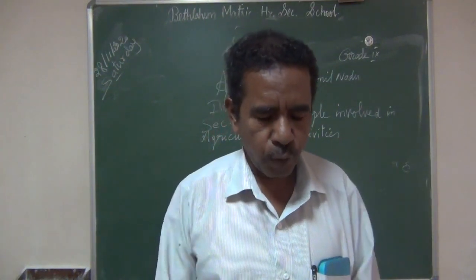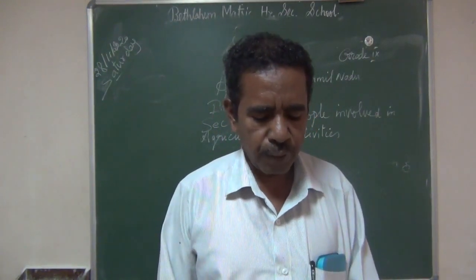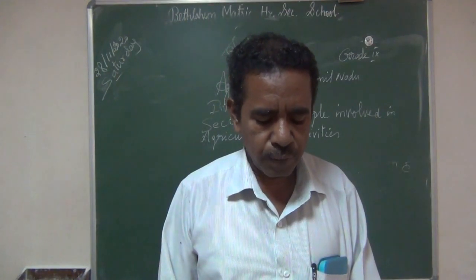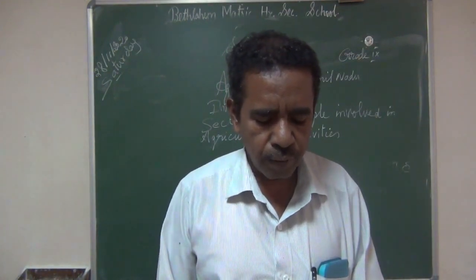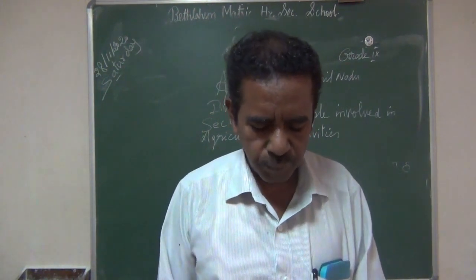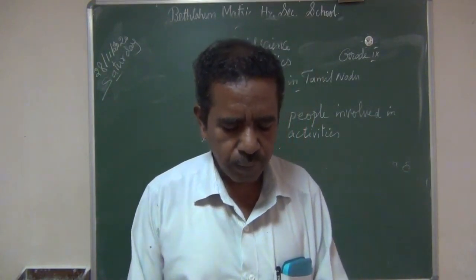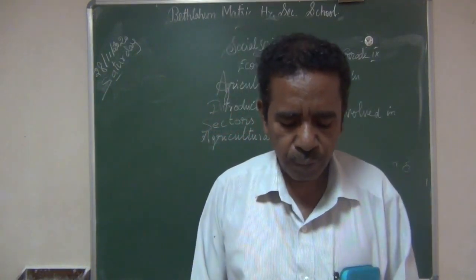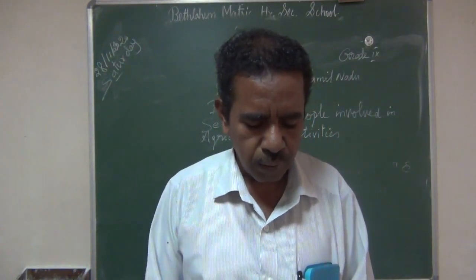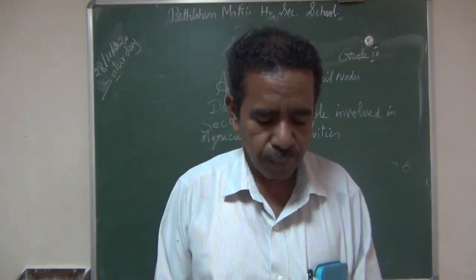Then match the following. First one, non-food crops. Coconut and channa are the non-food crops. Dal. Urad dal, tur dal, that is given. Urad dal and tur dal, that is dal. Northeast monsoon, that is October to December, the northeast monsoon season.